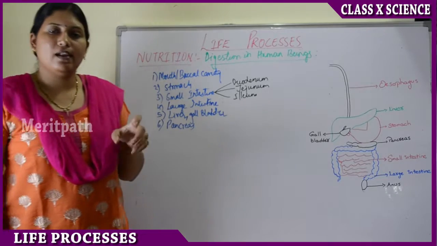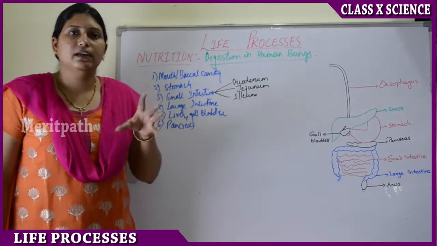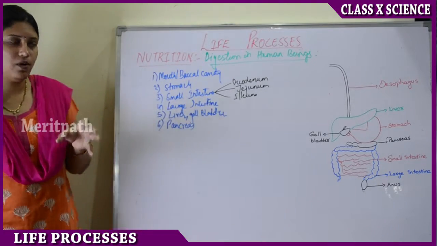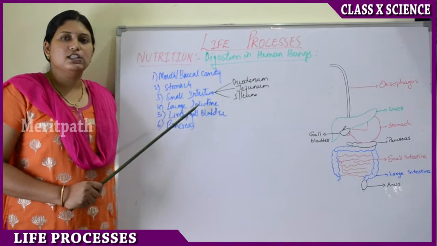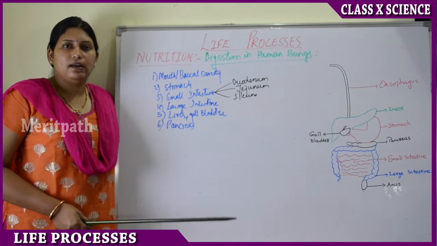A wall-like structure passes the food into the small intestine. Little by little, a small amount will pass into the small intestine. Now the food reaches the small intestine. The small intestine is the largest part of the total alimentary canal.